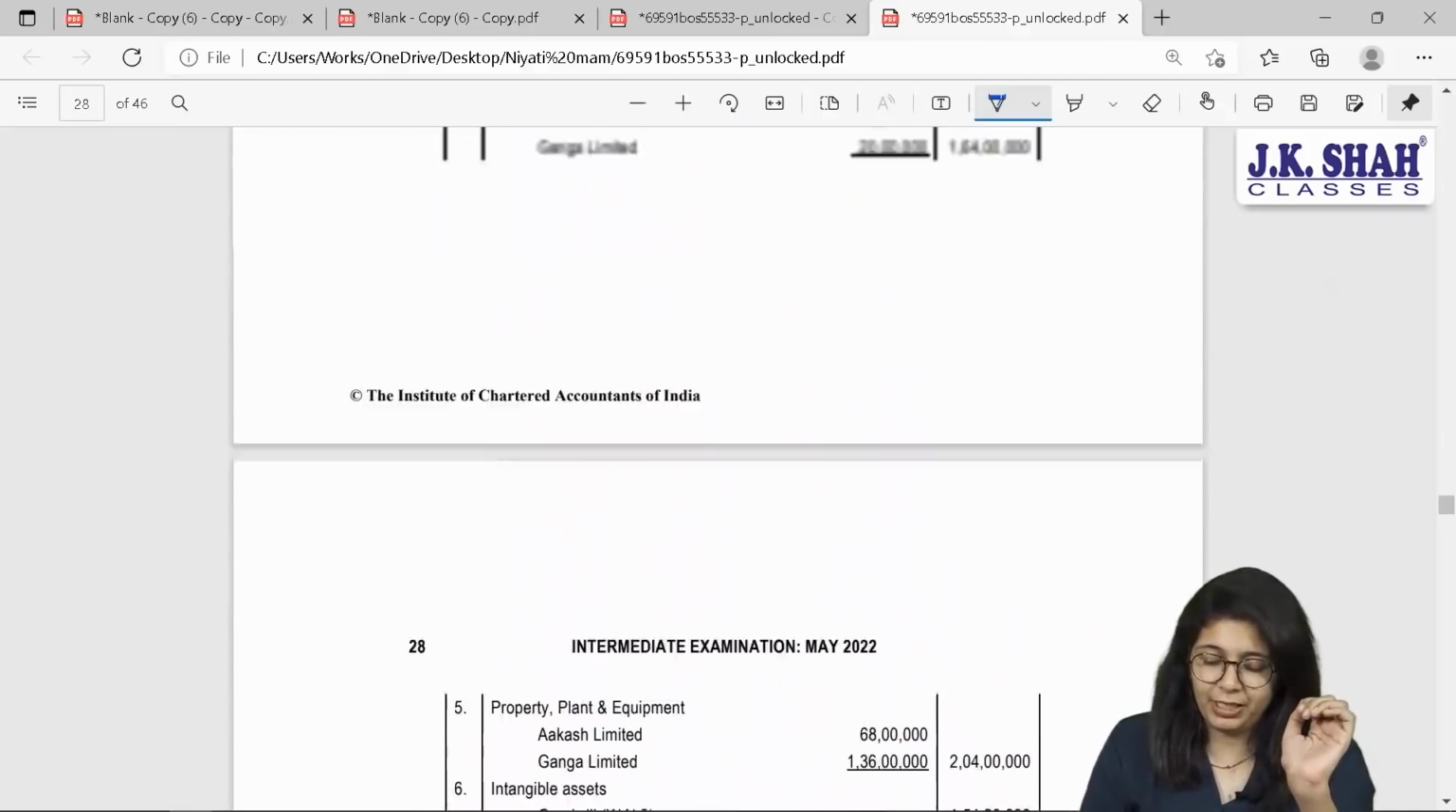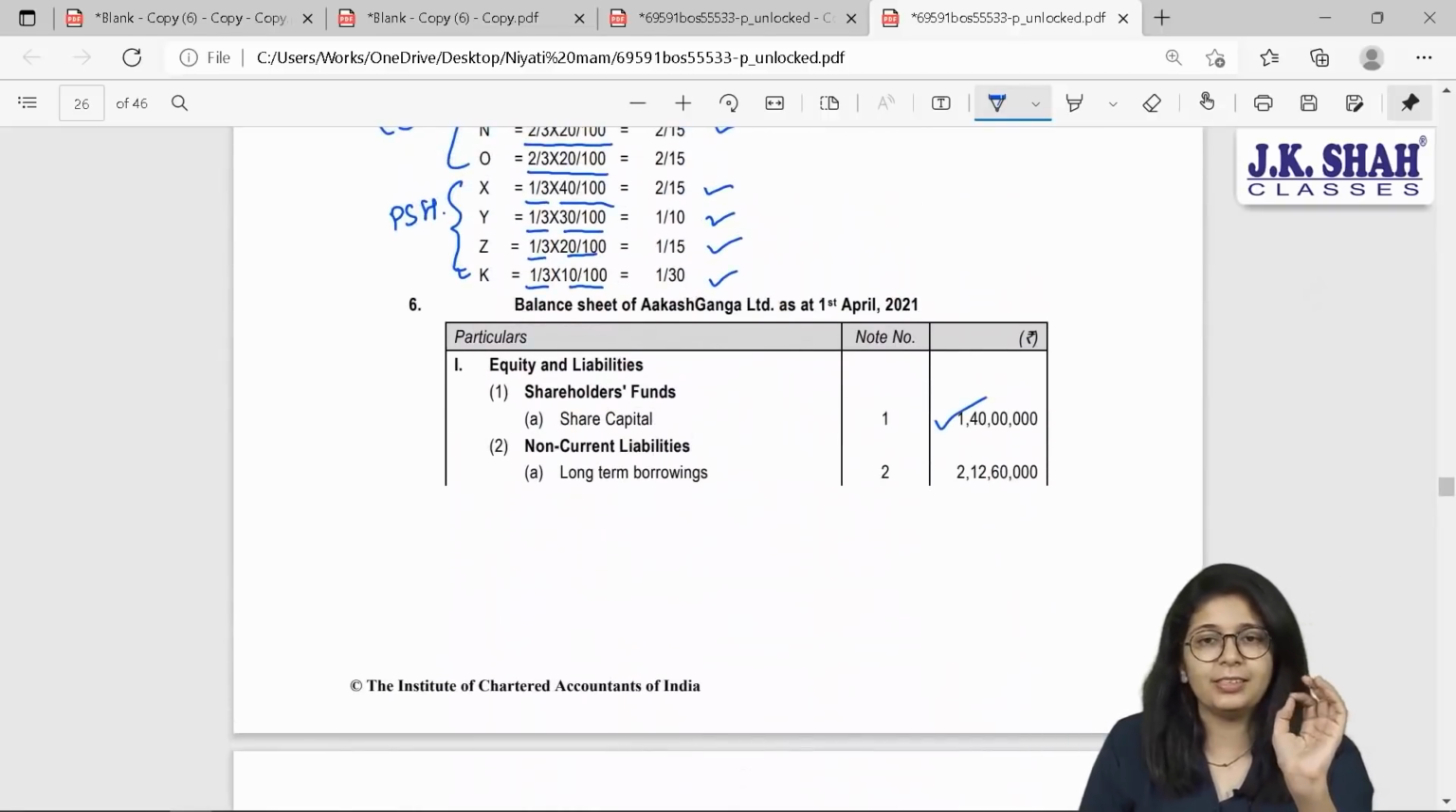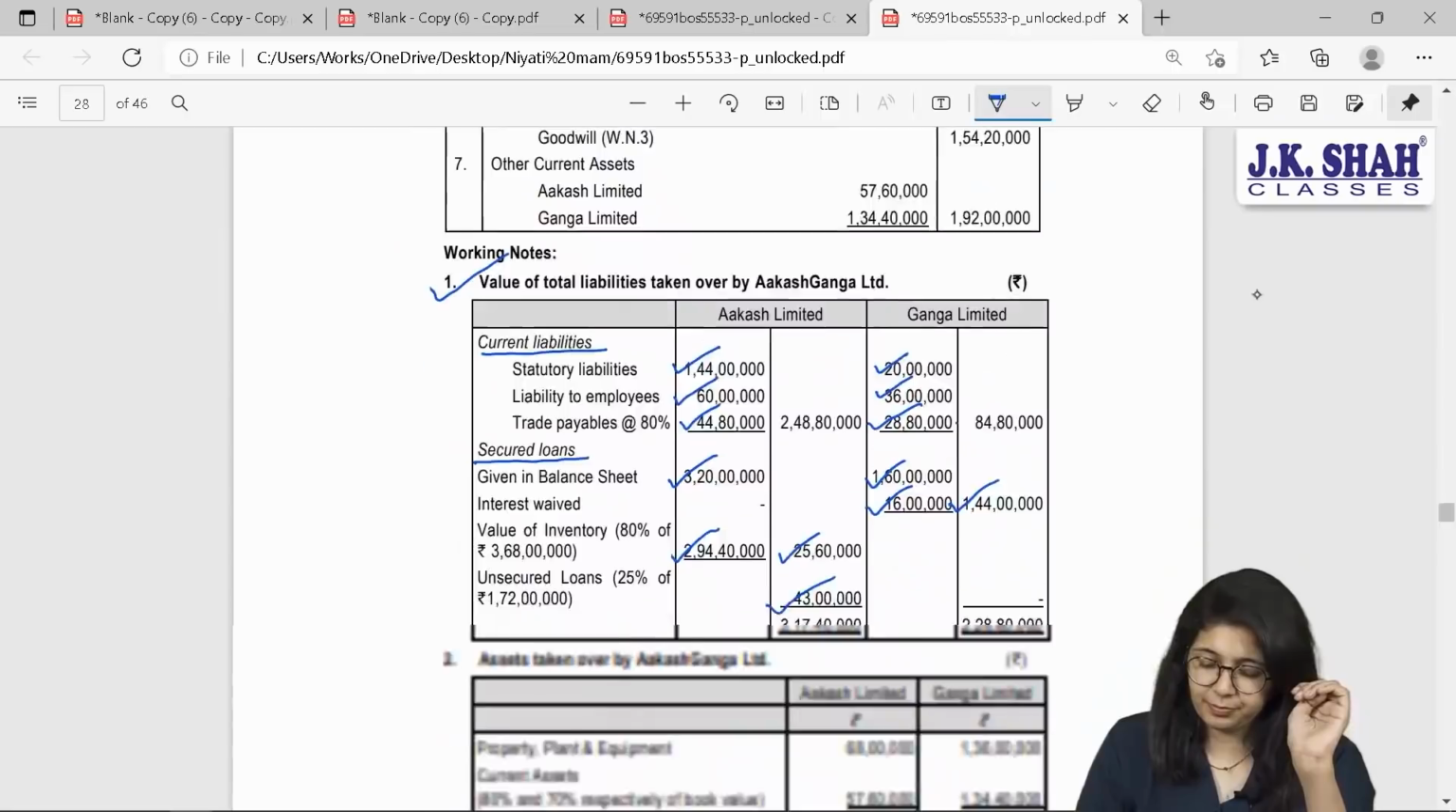This will be my total share capital of the new company. Let us check our main answer. Is our total share capital 1 crore 40 lakhs? Yes. I hope this is understood. Next.